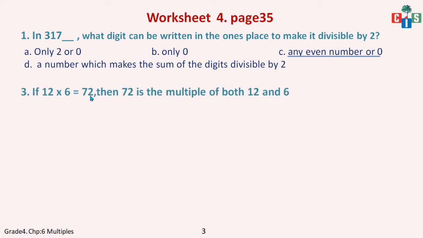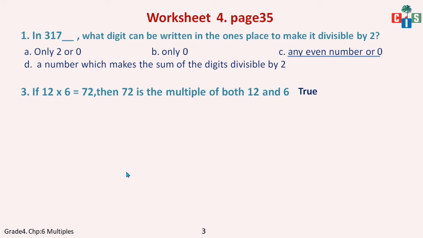If 12 multiplied by 6 is 72, then 72 is a multiple of both 12 and 6. Yes, obviously. This is also one of the fun facts about multiples. 72 is the product, and the product is the multiple, and the multiple is of both the numbers. That is what I explained to you. This 72 will come in the table of 6 and also in the table of 12, because 12 6s are 72, 6 12s are 72. So my statement will be true.